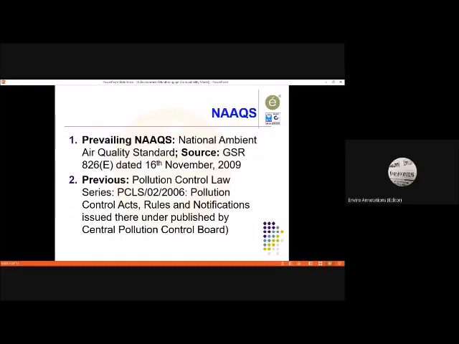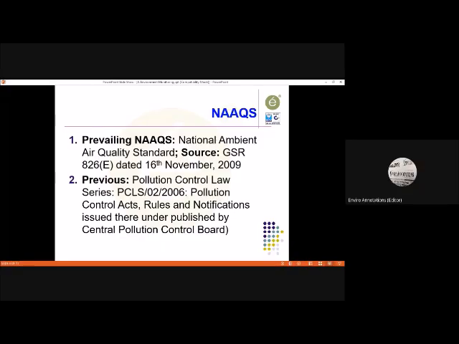Now, the prevailing National Ambient Air Quality Standard, NAAQS, became applicable from 16th November 2009. It was published by the Central Pollution Control Board, Ministry of Environment and Forest at that time, as GSR 826E dated 16th November 2009.